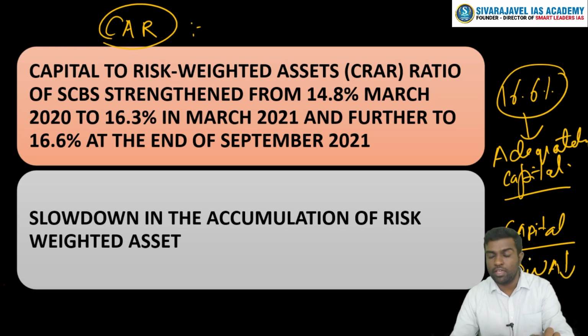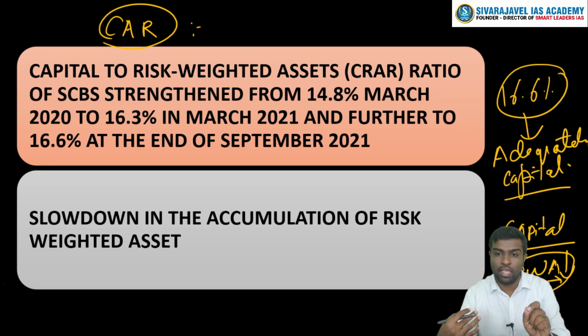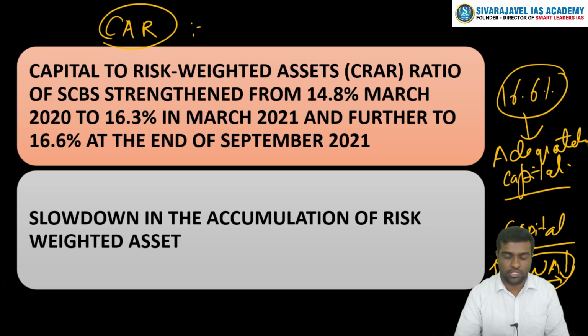The gain that we had in the last year is mainly because of the decrease in RWA, or the risk-weighted assets, because most of the assets have not translated into credit, and that is why it has come down, due to which this seems to be a healthy number. But problems will resurface once these risk-weighted assets increase.